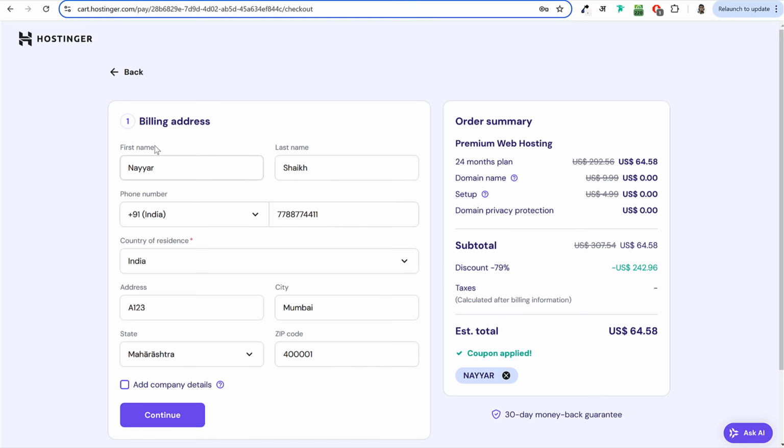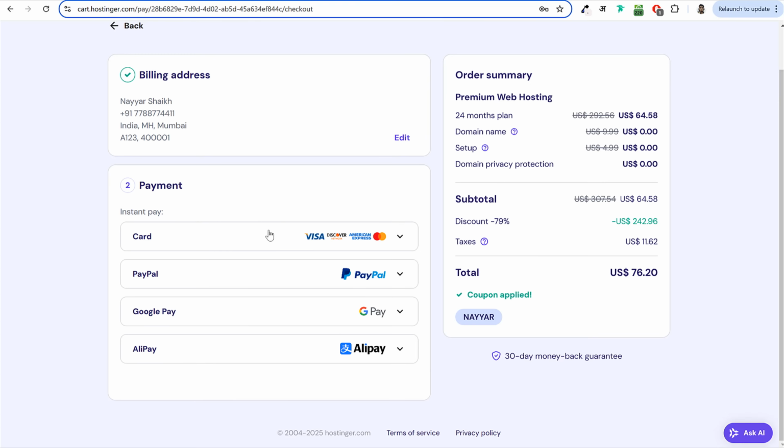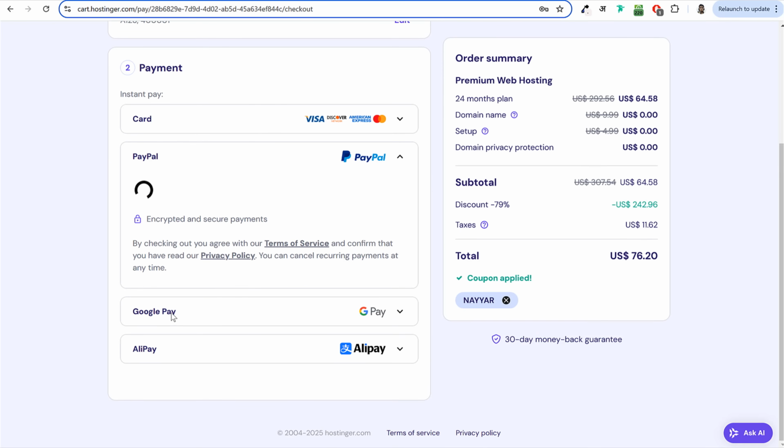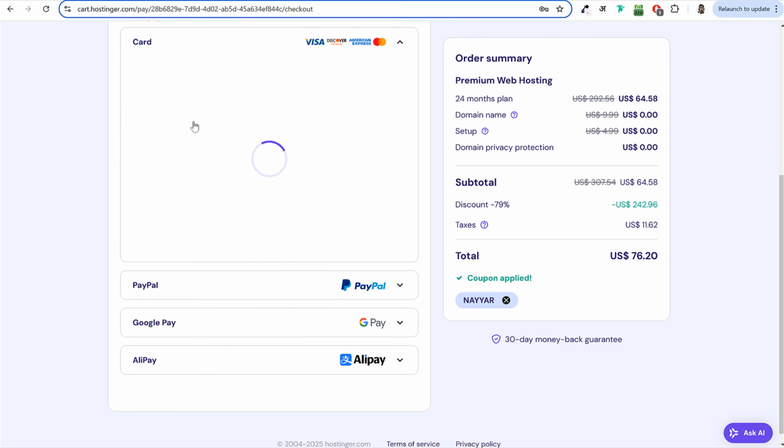Now in the last step, you just have to enter your billing address. So enter your first name, last name, phone number, address, and click on continue. And after that, you'll get all the payment details over here. So you can use credit or debit card to make the payment. If you want to make payment through PayPal, Google Pay, Alipay, many different options are given.